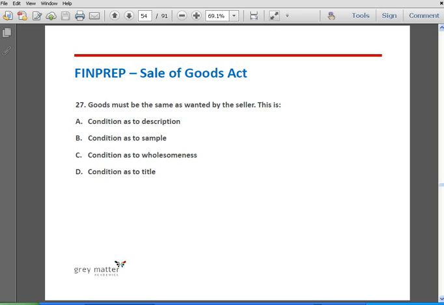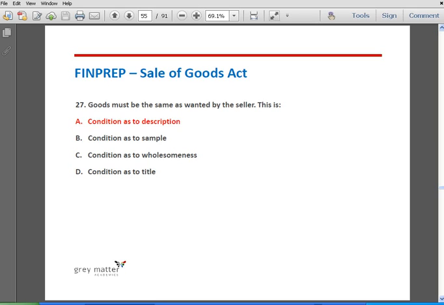Goods must be the same as wanted by the buyer. This is option A, condition as to description. Option B, condition as to sample. Option C, condition as to wholesomeness. And option D, condition as to title. The correct answer is option A, condition as to description. Whatever is being described by the buyer, the seller has to go along according to the description of the buyer, and he has to deliver the goods accordingly.